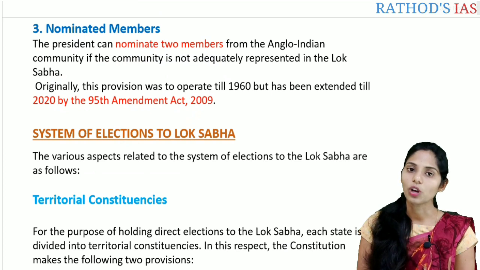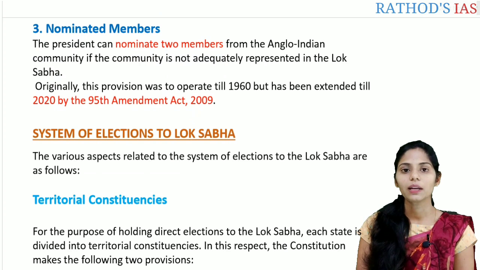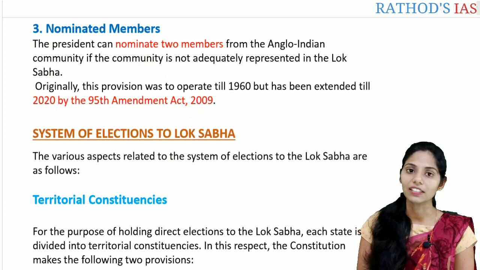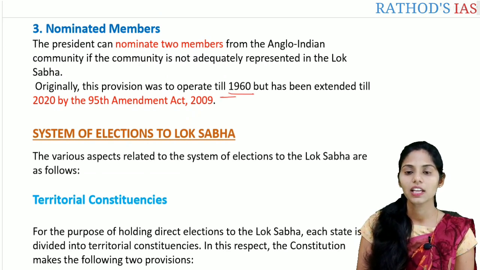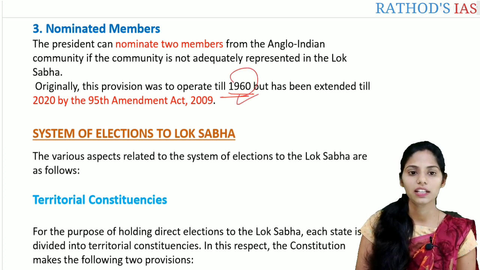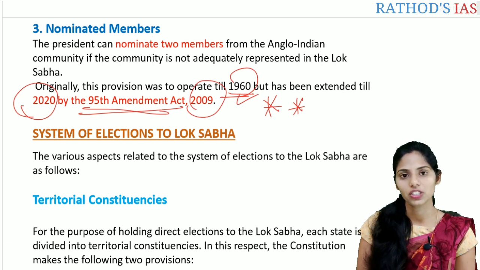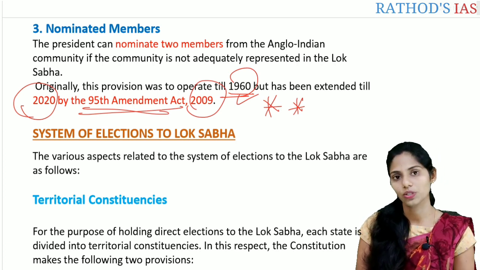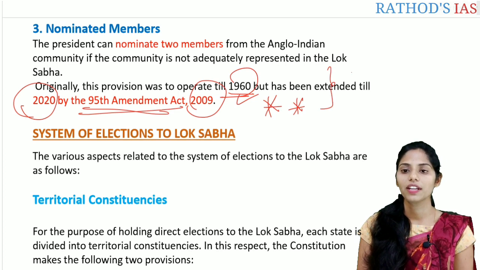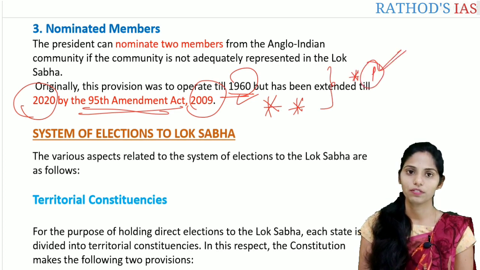And let us see about the nominated members. Normally, the President can nominate 2 members from the Anglo-Indian community if that community is not adequately represented in the Lok Sabha. Originally, this provision would operate till 1960, but it was extended till 2020 by the 95th Constitutional Amendment Act of 2009. So this has expired, so there is no provision for nomination of the Anglo-Indian community to the Lok Sabha. This is very important from the prelims point of view.